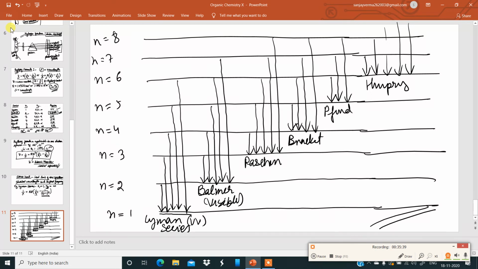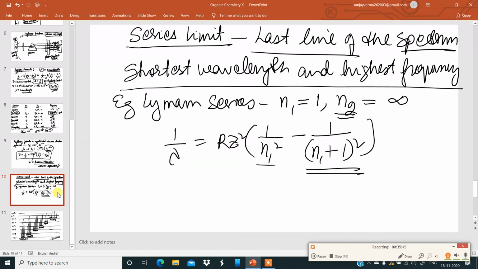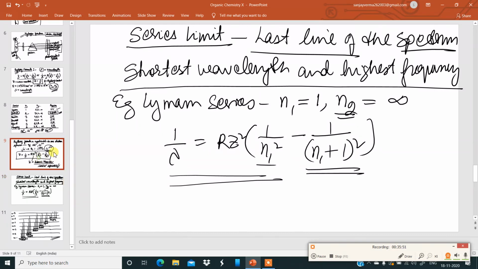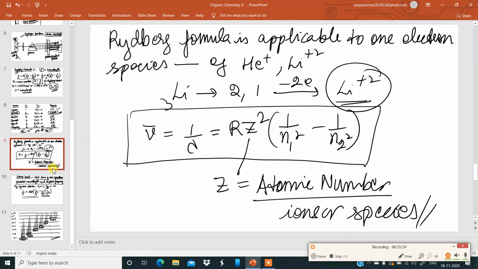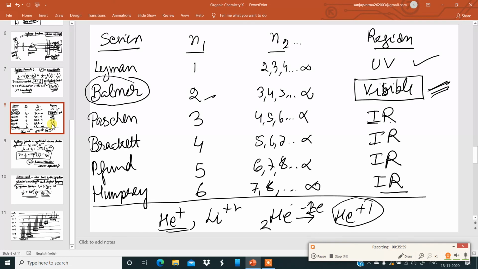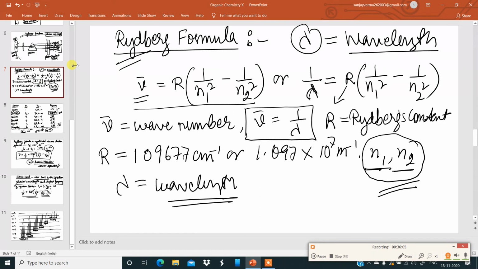Now please go through these explanations properly. Try to remember the Rydberg's formula by taking the example of Lyman series. Then go through the formula where the atomic number is used. Then go through this table properly and try to remember it, a very important table. Then we have the Rydberg's formula and the meaning of its various terms. Wave number is 1 by lambda, where lambda stands for the wavelength. R is a constant whose value is given for exam purposes. n1 and n2 are known to us.